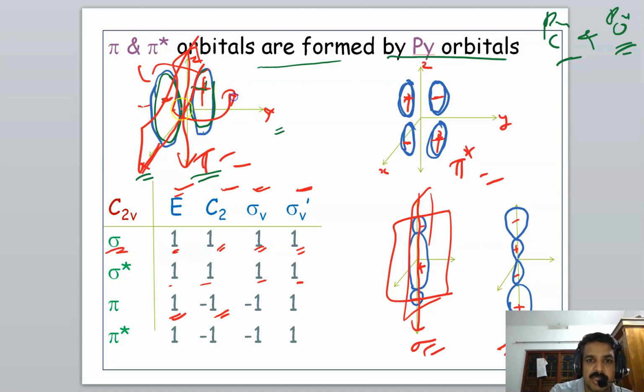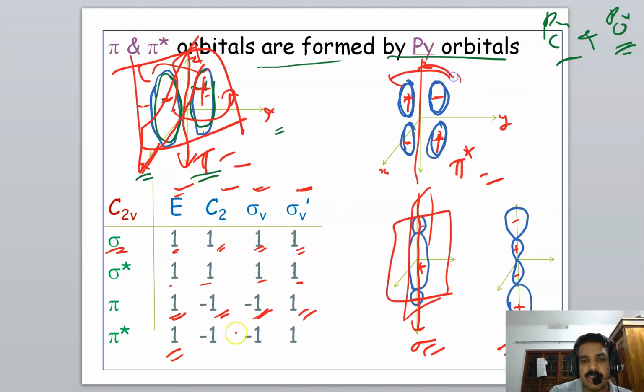Again plus and minus interchange, so the character is minus 1. But in the case of sigma v dash, that is this plane, no change in sign, so it is 1. Similar is the case of the pi star orbital. E, no change. C2, plus and minus interchange, the character is minus 1. Sigma v xz is the plane passing through the center of these two lobes. Again the sign changes.